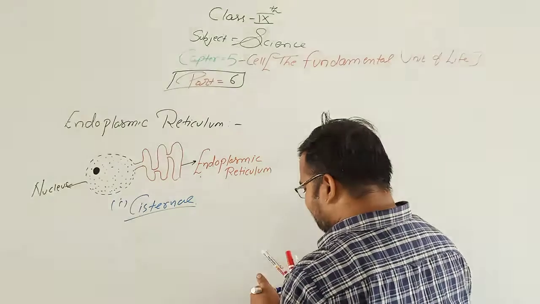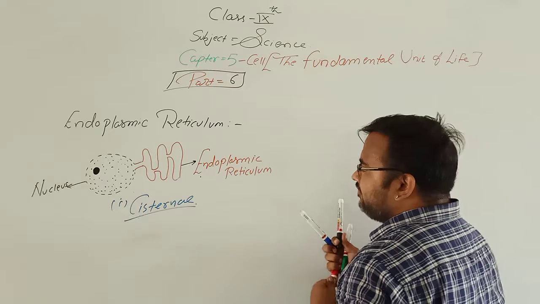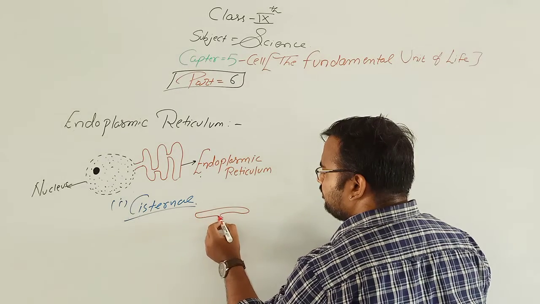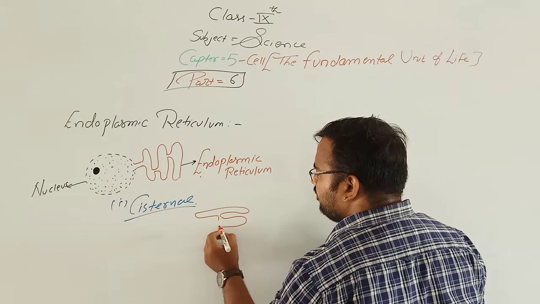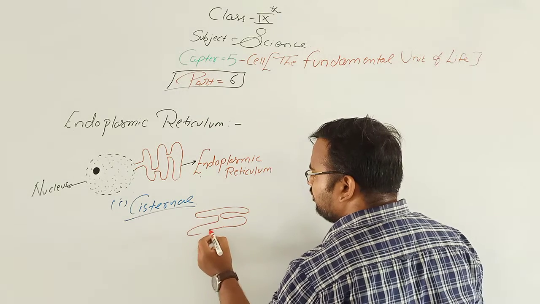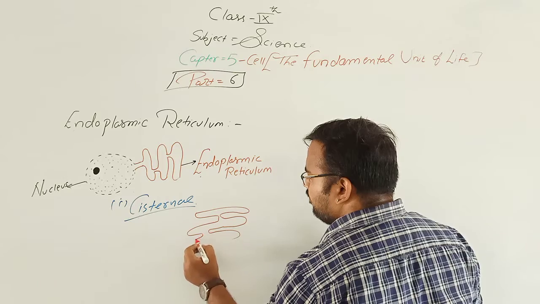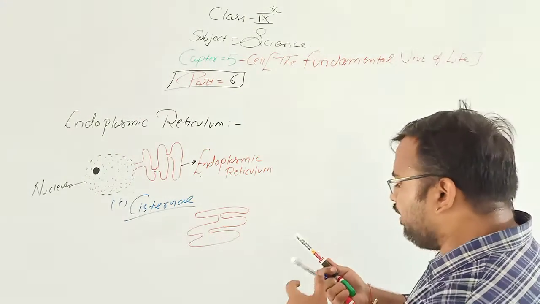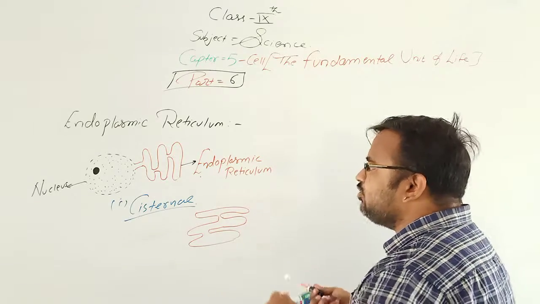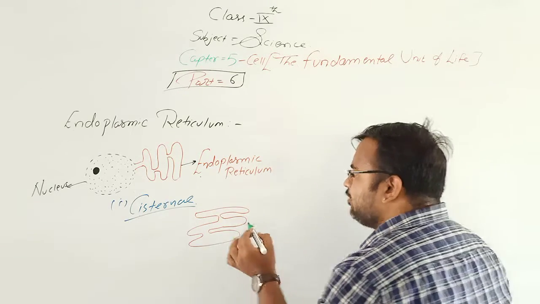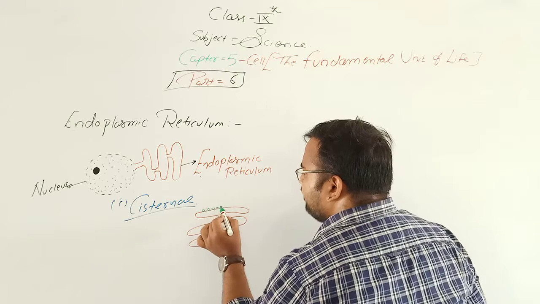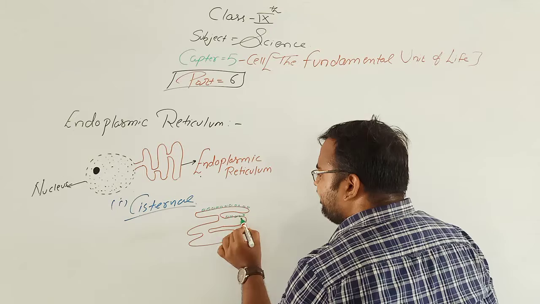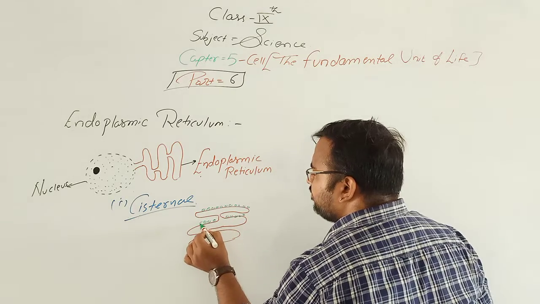Now, cisternae means what? For example, we have this type of endoplasmic reticulum. Suppose on this endoplasmic reticulum, ribosomes are present. These small granule-like structures are known as ribosomes.